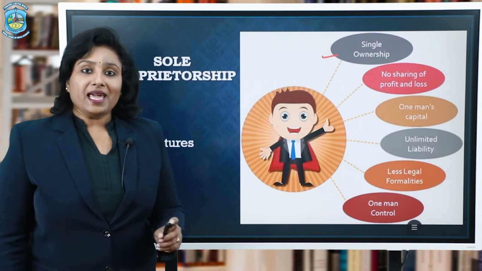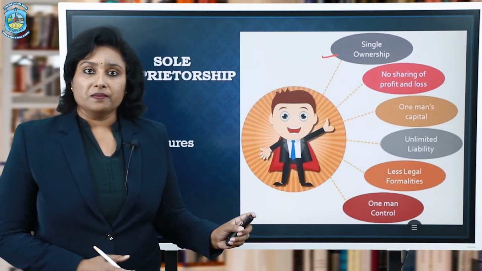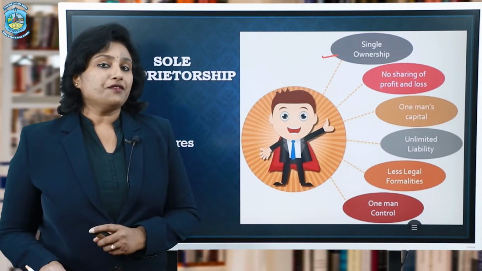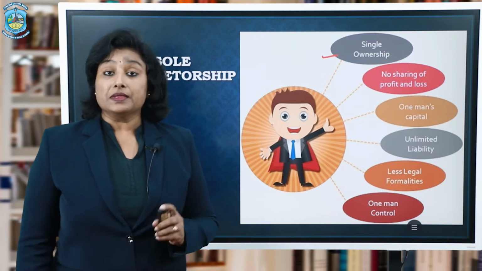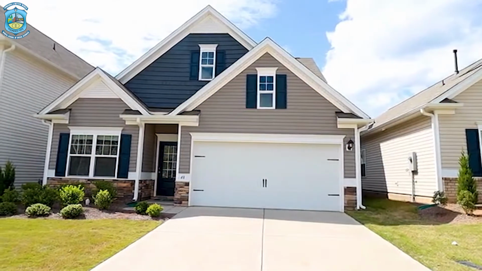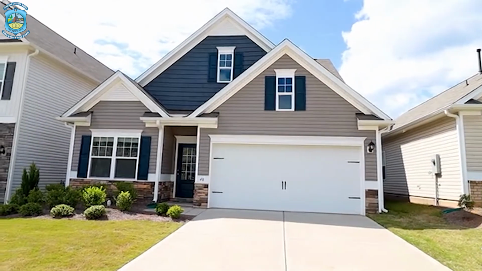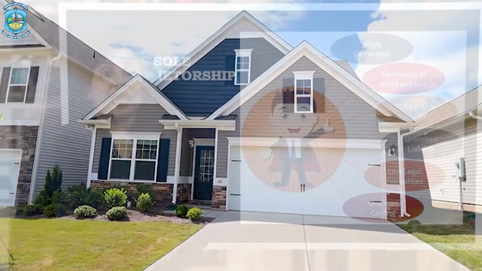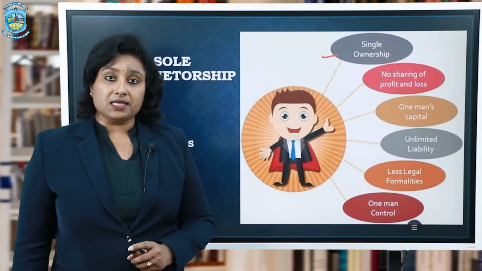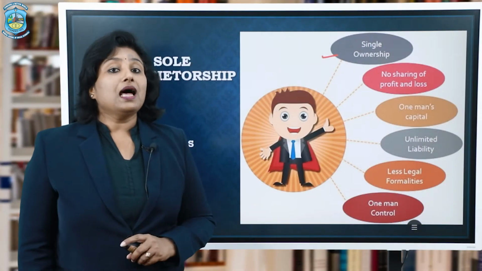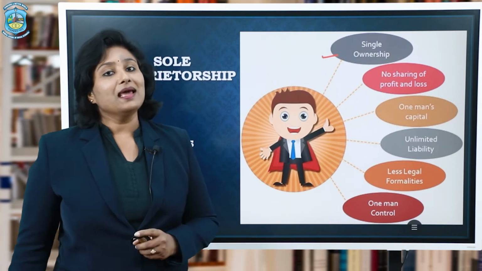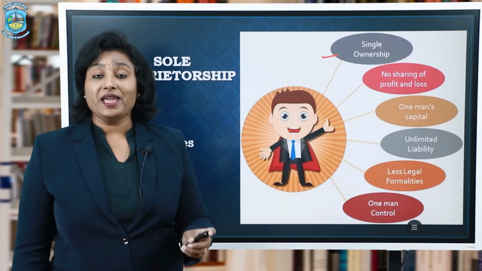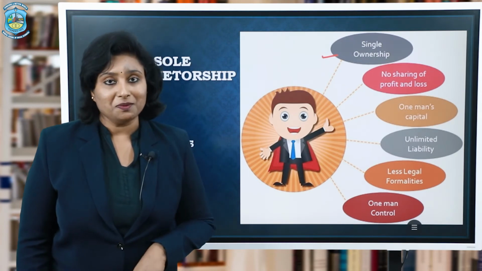Well, in case the debts are more and the assets are not sufficient to pay off those debts, then the private estate of the owner is also attached to the business, and out of his private estate, the debts of the business are paid off. This is called unlimited liability, which is the very feature of a sole proprietorship concern.